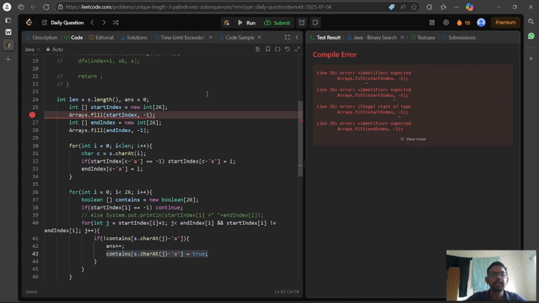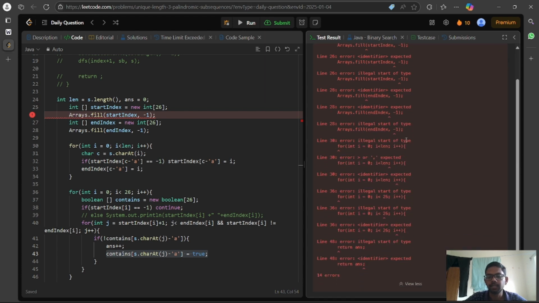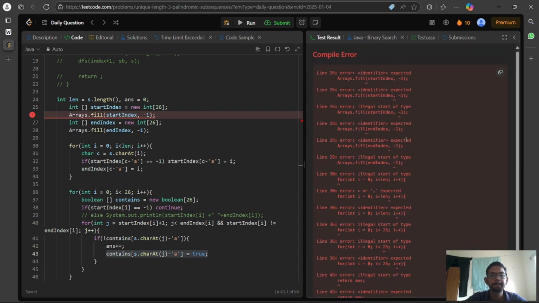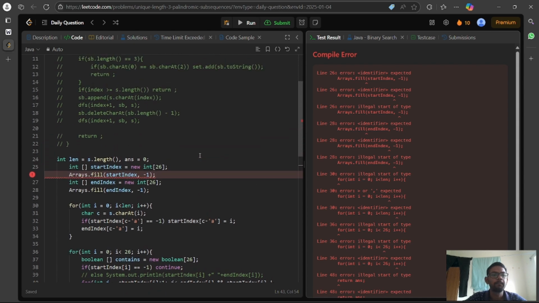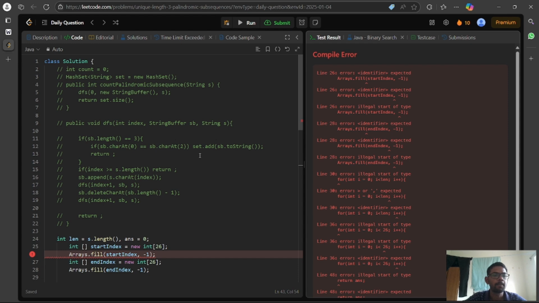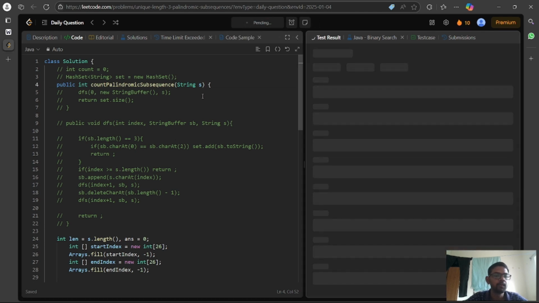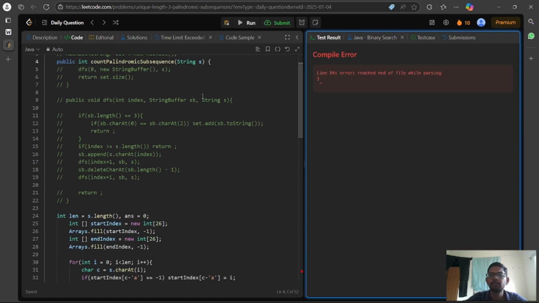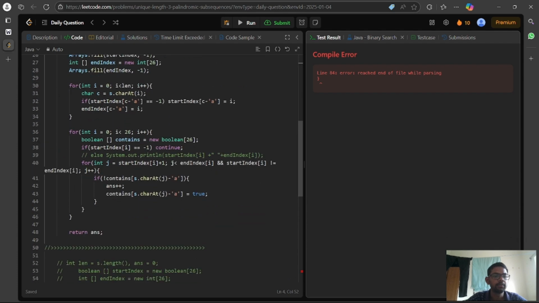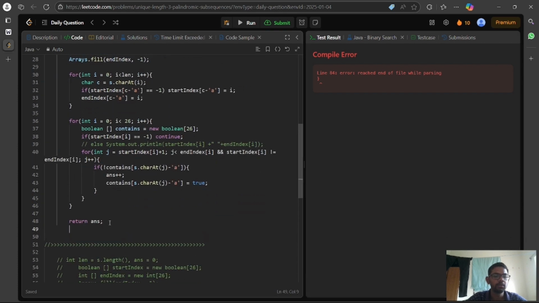errors dot fill start index, comma. Let me go through what the errors are. Yeah, we have also commented out the function name, right? Now let me check. Passing. This is the end of the function, and the last bracket is the end of the class.